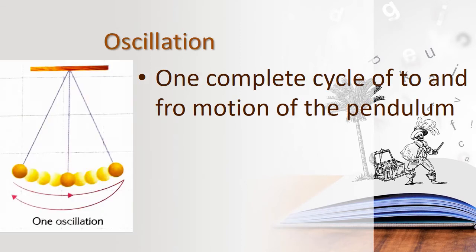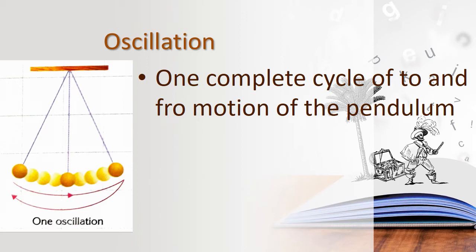The next term involved in a simple pendulum is oscillation. I have already told you, children, the bob will stay in the mean position. It will be at rest in the mean position. From the rest, it starts oscillating to the extreme position, and again to the other extreme position, and back to the mean position. That is called one complete cycle or one oscillation. It will start from the mean position, go to the extreme position, then to the other extreme position, and return back to the mean position.